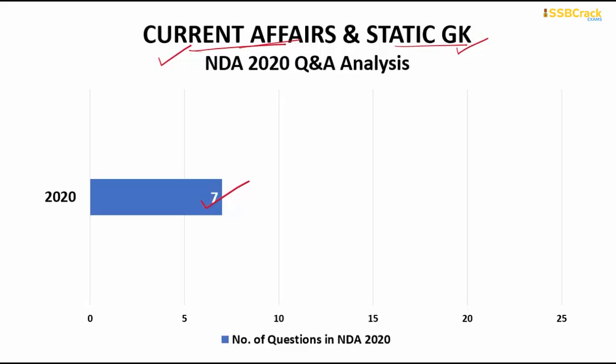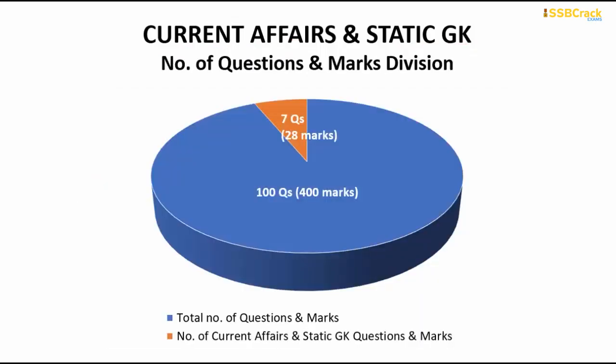This includes a variety of different concepts and topics. So if you are already following the daily current affairs that are being posted on a day-to-day basis by SSB Crack Exams on YouTube, and also being uploaded and updated by us in our Android app, you will very easily attempt all of these 7 questions and answer all of them correctly. You would be able to score 28 marks out of the 400 marks in this complete paper.